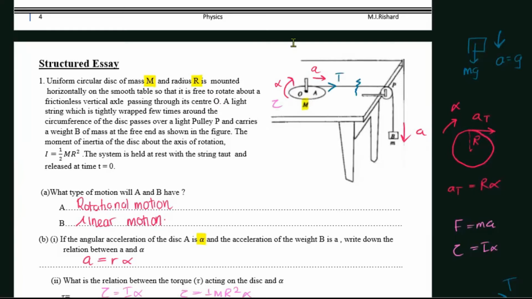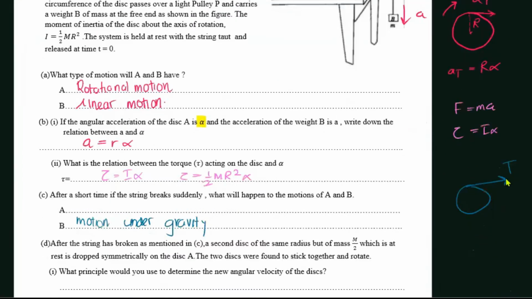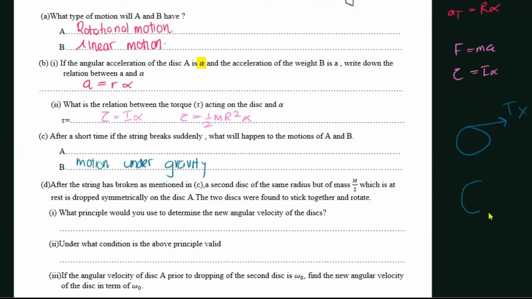Now when the string disconnects, this tension is not going to be there anymore, which means it doesn't have a torque, which means it doesn't have an angular acceleration. If the torque is zero, angular acceleration is also going to be zero, right?